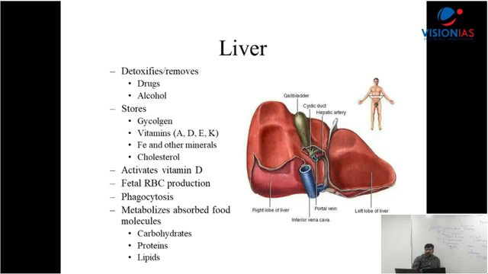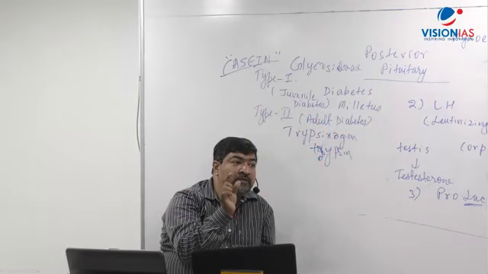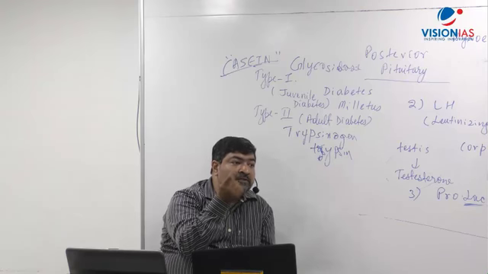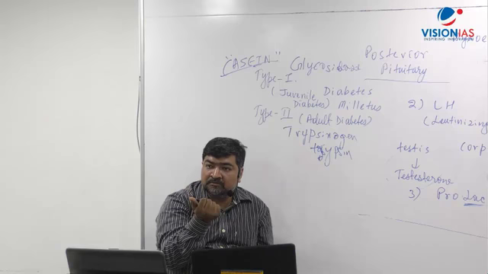Then phagocytosis. The liver can also help in phagocytosis. Why? Who will tell me? There's something called the spleen. Liver and spleen. And the spleen is a lymph gland. What does the lymph gland contain? WBC, white blood cells.